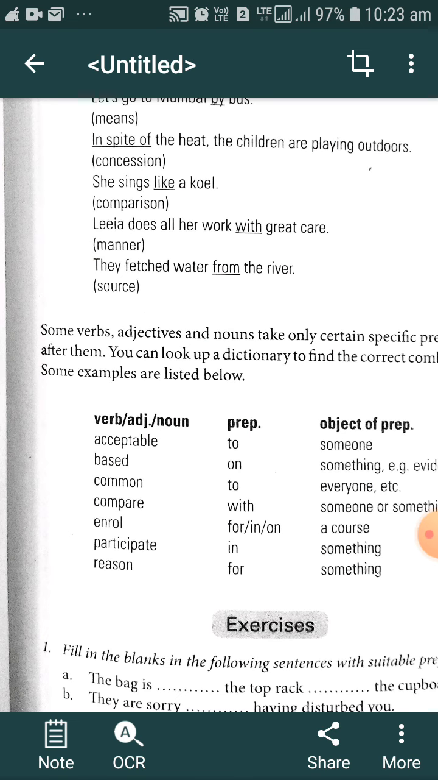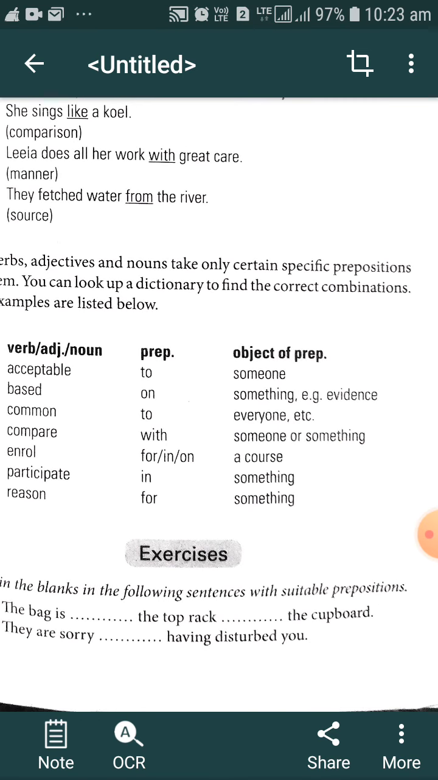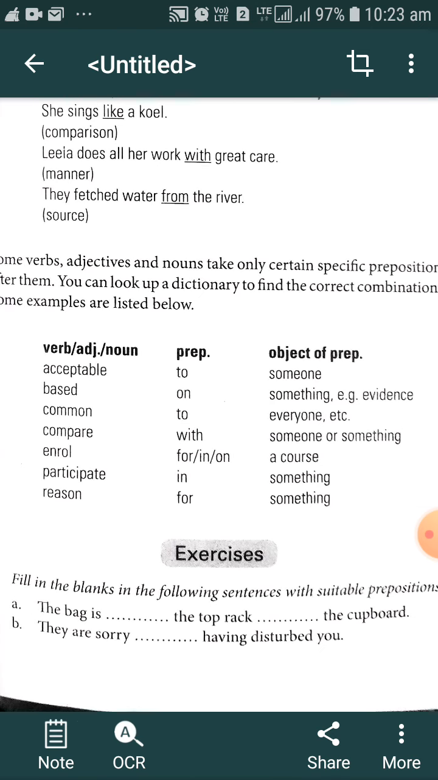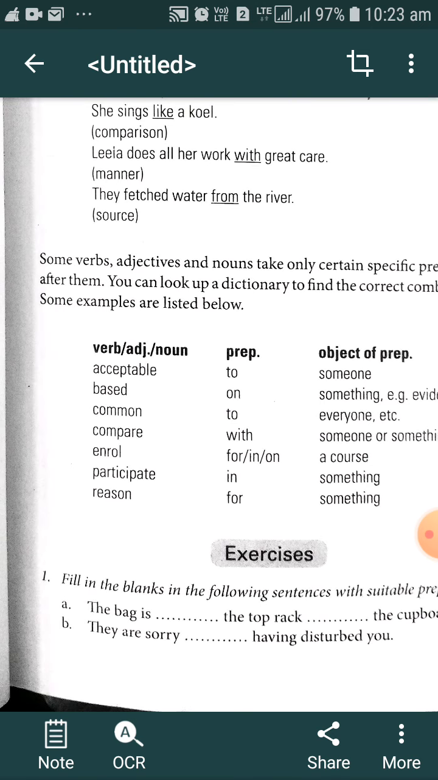For the purpose of the BSc part 1 exam, you can read this information briefly and try to solve the exercise given below. The exercise has been given there. You have to solve it.